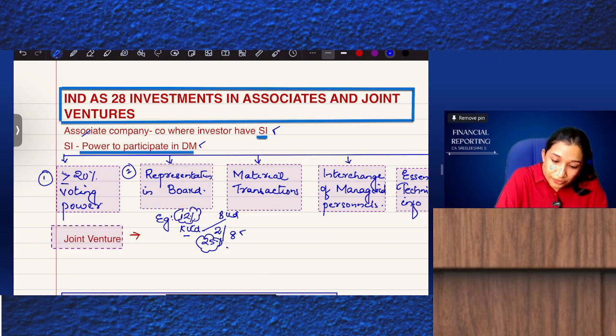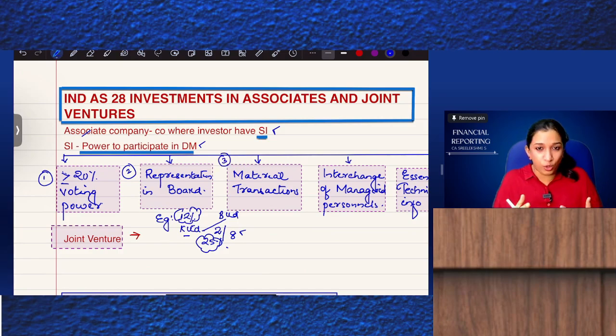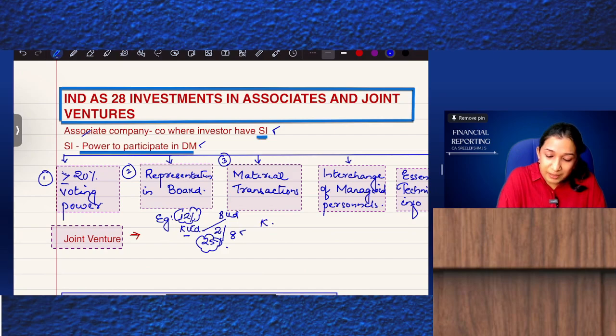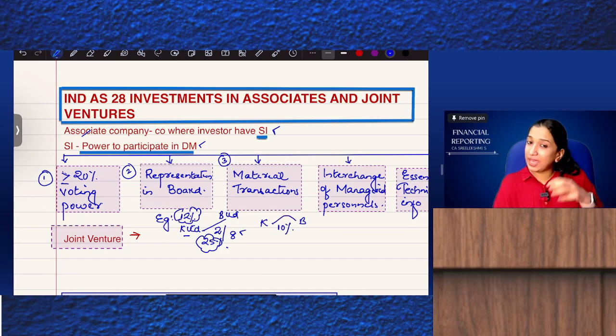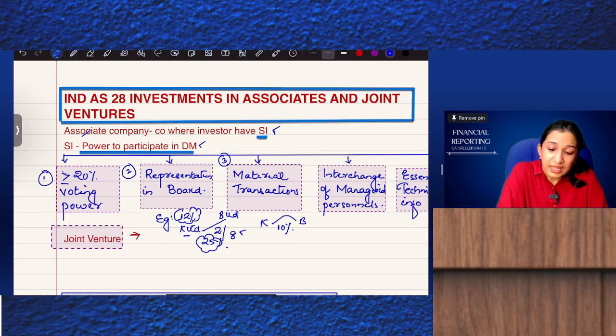Now, third: say K Limited is a shareholder in B Limited with only 10% shares. But apart from the shareholder-company relationship, there are material transactions between these two companies.